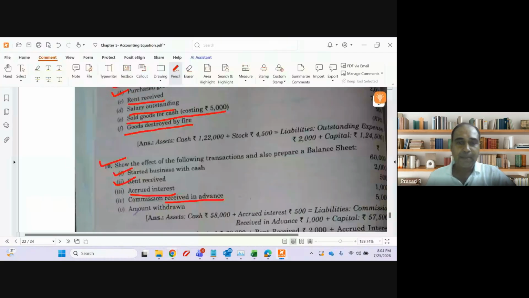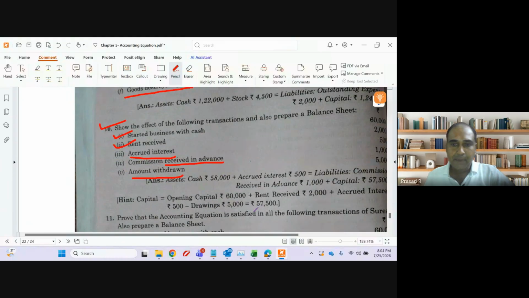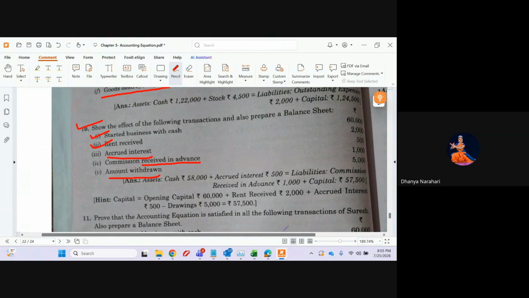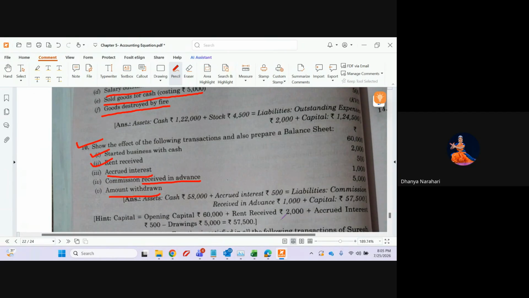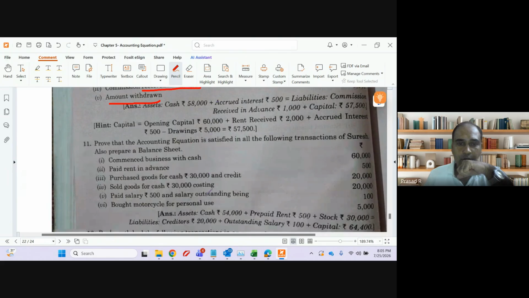Clear? Last one, amount withdrawn. Capital will decrease and cash will decrease. Correct. Clear, guys? Amount withdrawn. That means my capital will decrease and my cash will decrease. Clear? Yes, sir. Question number 10 is also over.